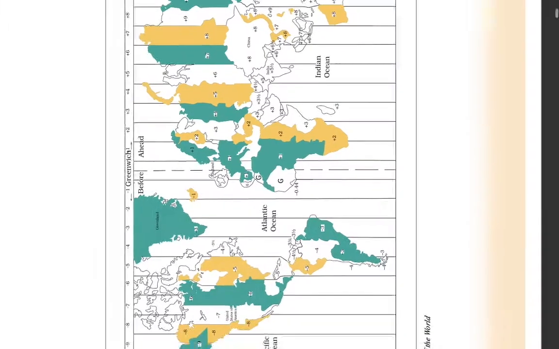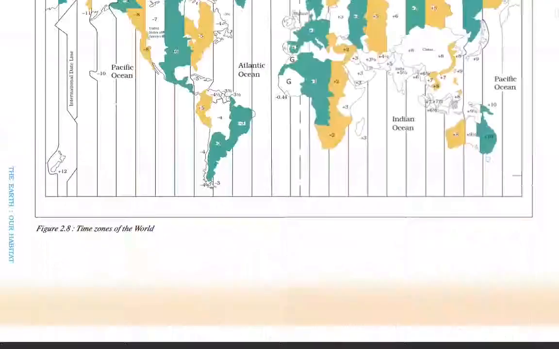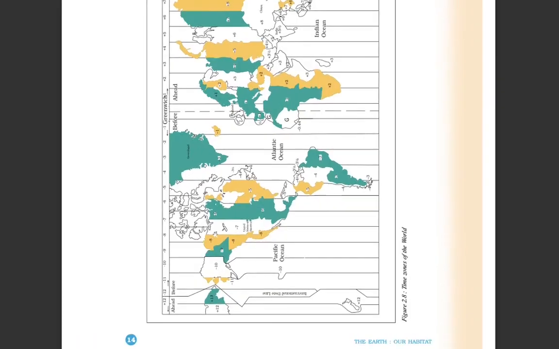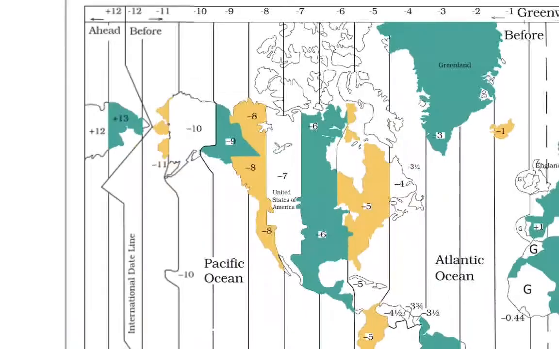Then coming to the next, we have the Greenwich line located here, and then we have the International Date Line. From this we complete the 12-hour circle, and this is why they make a date line here. If we go here, we will have plus 12 hours.